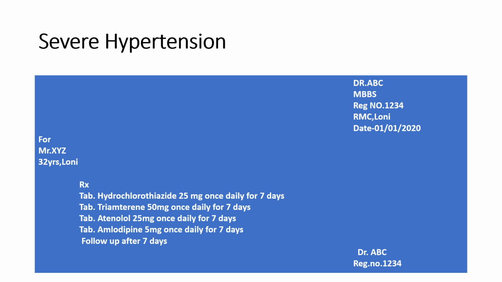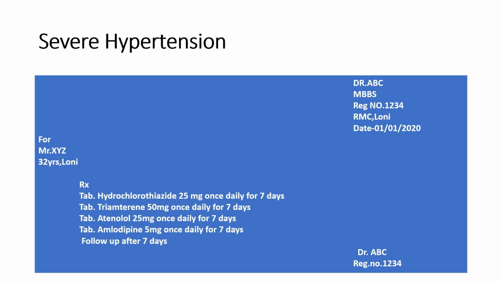Potassium sparing diuretics are used with thiazide or loop diuretics for the treatment of hypertension because they correct hypokalemia which is caused by thiazide or loop diuretics. This combination therapy increases the diuretic and antihypertensive effect of the thiazide group of diuretic.